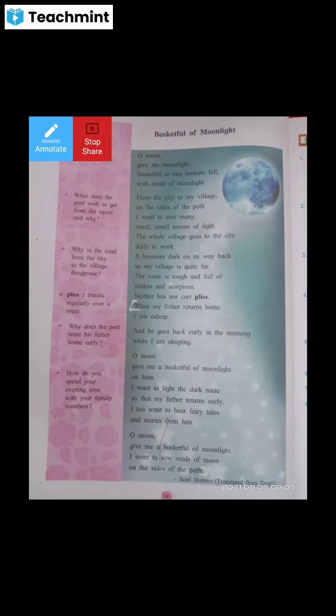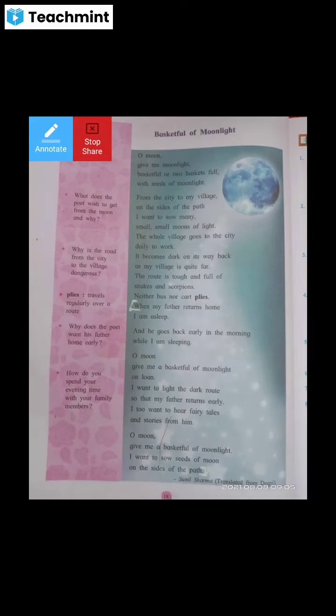That's why there is no communication between father and son or daughter. That is the problem indicated here in this point. So when my father returns home, I am asleep. The same problem is there.